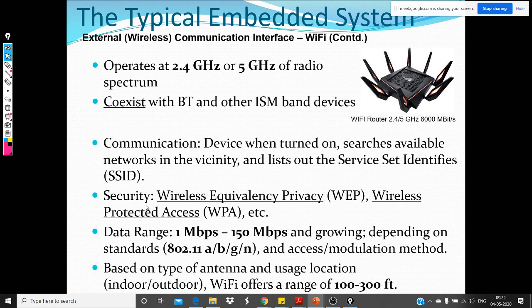There are some security layers. The security is defined by wired equivalent privacy, WEP, and WPA is Wi-Fi protected access, right? So again, this is nothing but the passwords that we are asked for. And there are also ways to connect to the router itself and try to change the settings. So these protocols define how to do that.